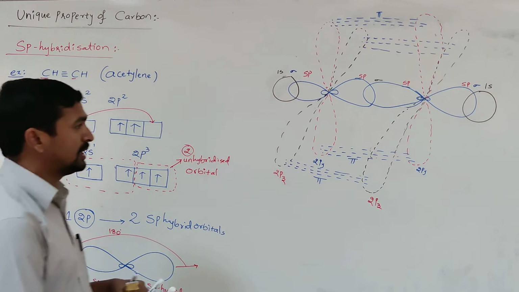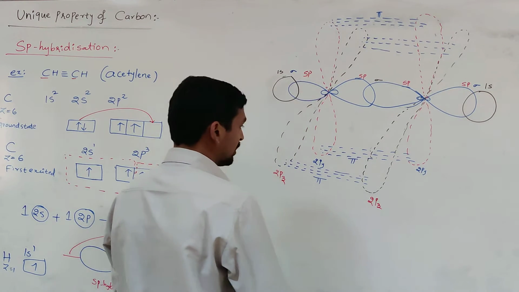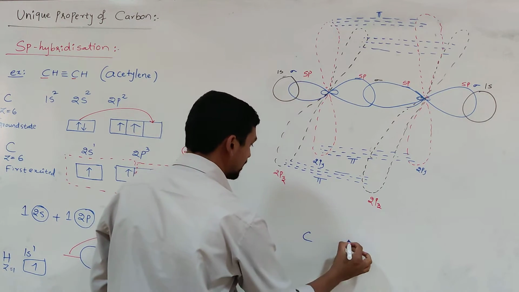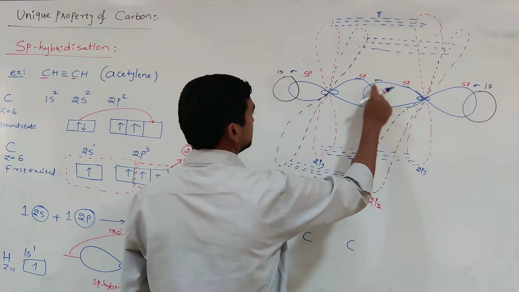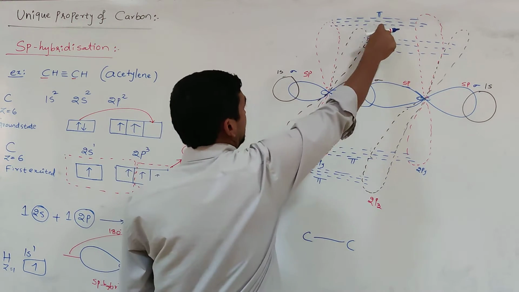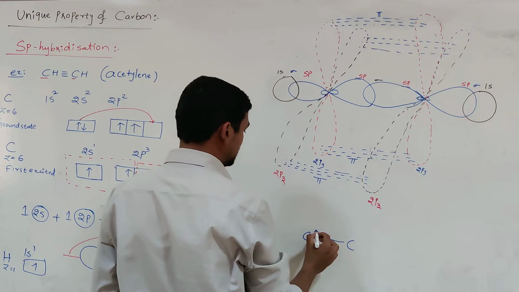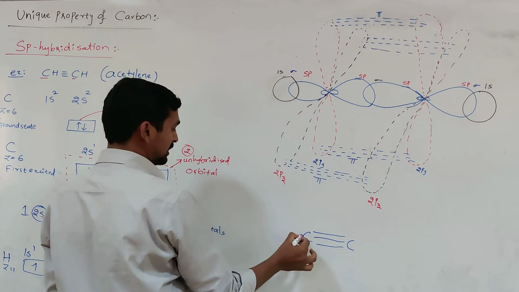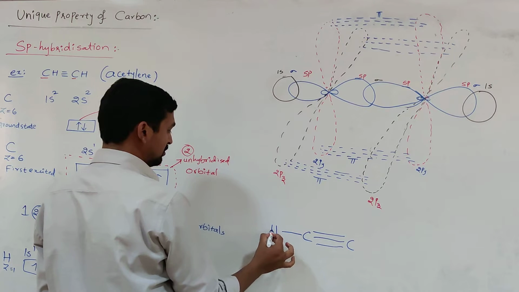So now this is simply written. These two are the carbon atoms. These two carbon atoms are linked together through a sigma bond and two pi bonds, and each carbon atom is attached to one hydrogen.